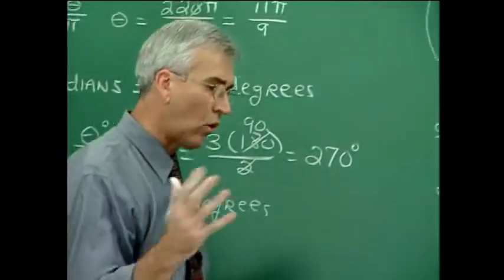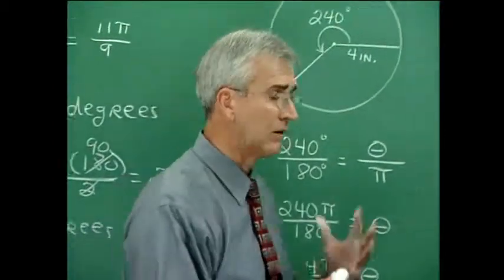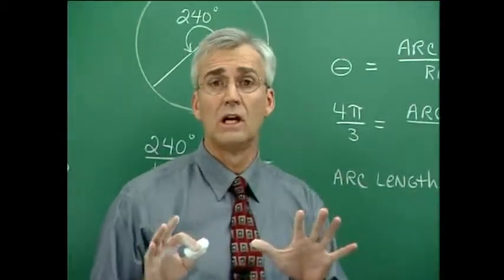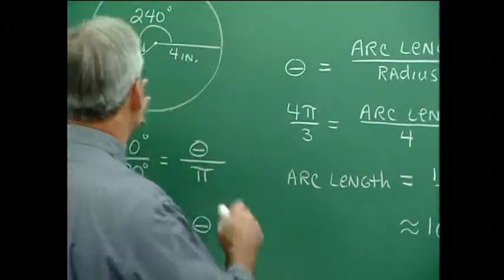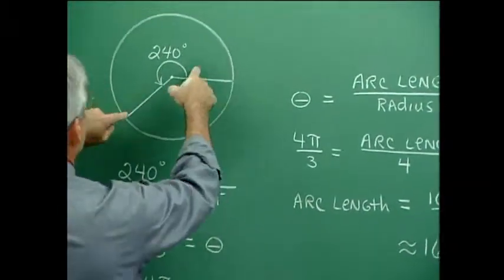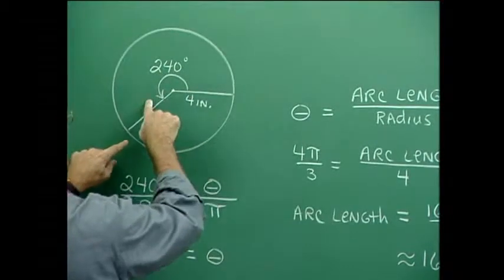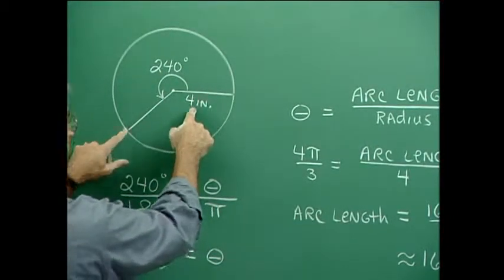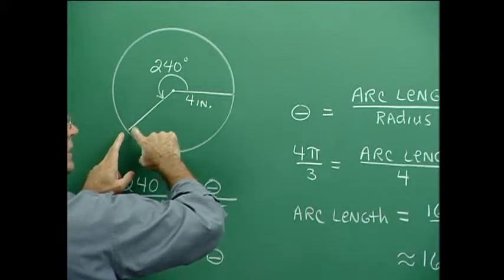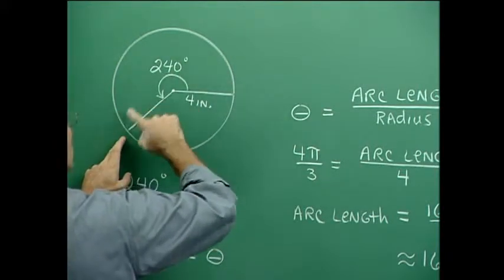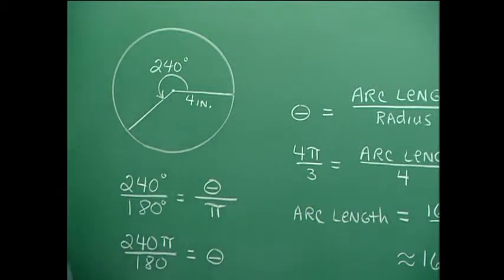Here's how the correspondence between degree angles and radian measured angles comes in handy. Suppose we have a situation where along this circle we have an angle of 240 degrees generated, and we have a radius of the circle of 4 inches, and we'd like to know the length of this arc, the length of this arc formed when we turn this angle of 240 degrees.